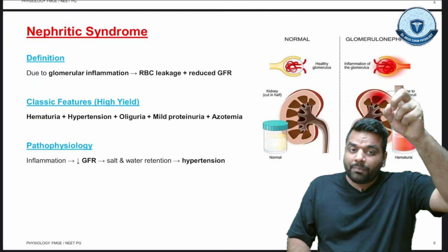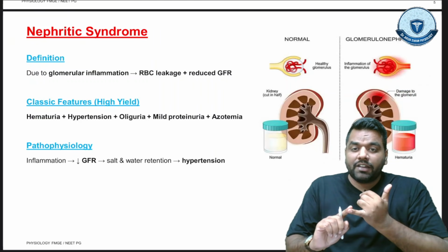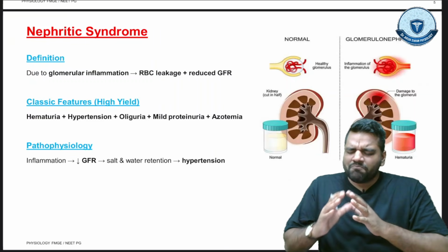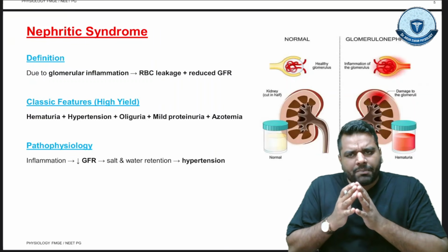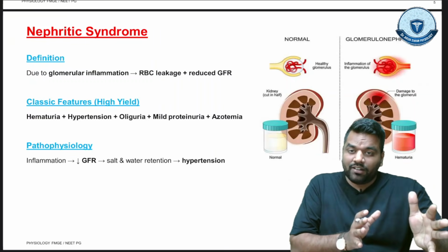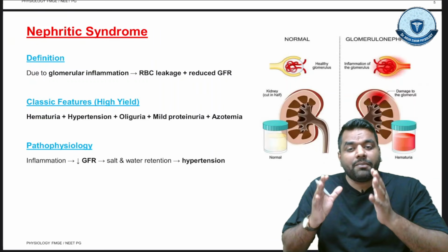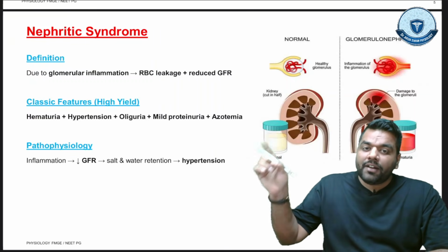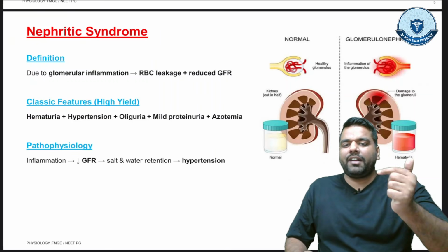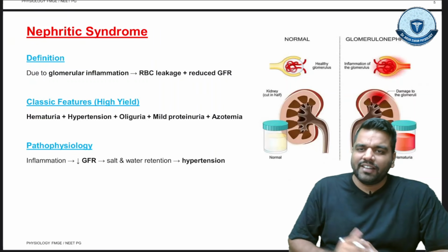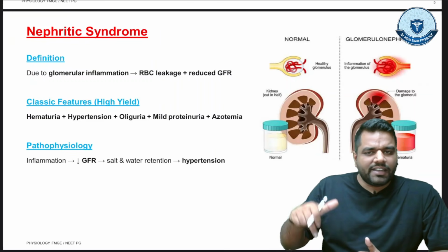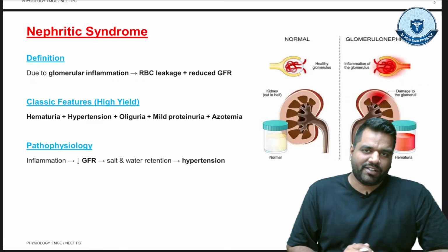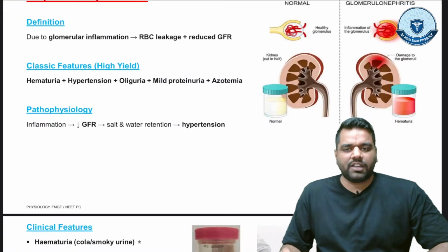Son, what was happening in nephrotic syndrome, guys? In nephrotic syndrome there will be polyuria, right? There is increased GFR, there is no hypertension, right? BP was normal, there was edema, no hematuria was there, and there was massive proteinuria. But in nephritic syndrome, hematuria but mild proteinuria and hypertension. What is the pathophysiology? The inflammation leads to decreased GFR and salt and water retention leading to hypertension, right? So these are the key features.